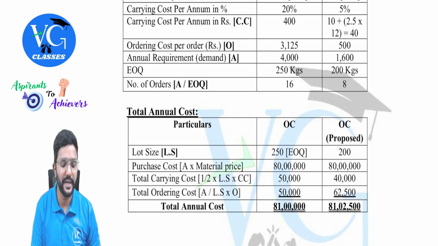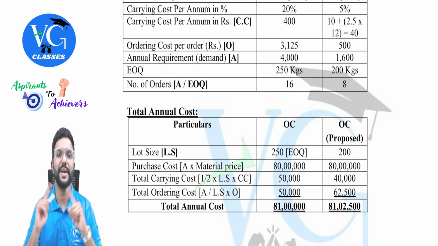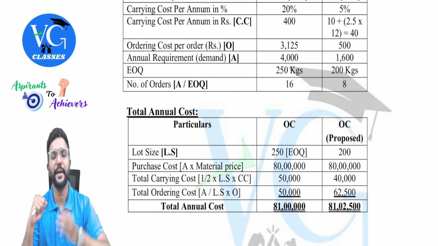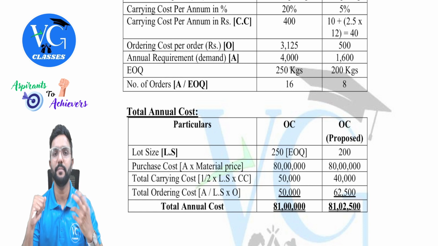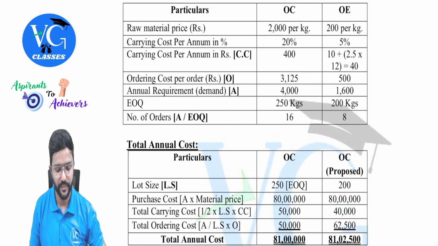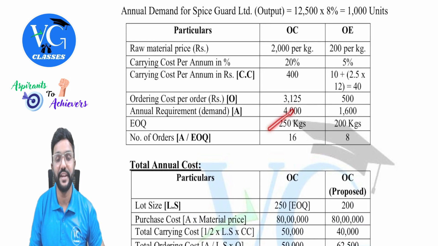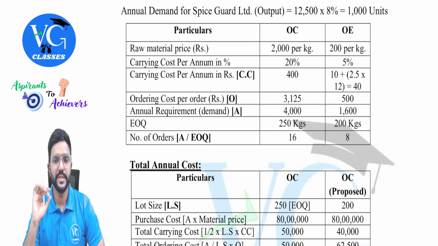Okay. Now let us calculate EOQ. What is the formula to calculate EOQ, guys? I already told you. Square root of 2 into annual demand into ordering cost per order, whole divided by carrying cost per unit per annum. And if carrying cost is not given per annum, please convert it. That is what we have done here. Yes, sir. So you calculate, you will get for OC 250 kgs, whereas for OE 200 kgs.